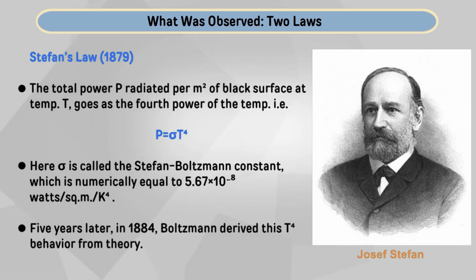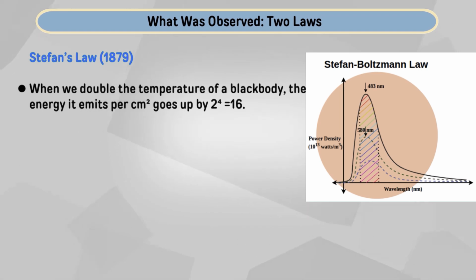And continuing, this radiation shows that when you double the temperature of a black body, the energy it emits per centimeter square goes up by 2 to the power 4, that is 16. Means a black body at 5000 Kelvin emits 16 times more energy per unit area than one at 2500 Kelvin. So, if we have two black bodies, and the temperature of the first one is 2500 and the second one is 5000 Kelvin,